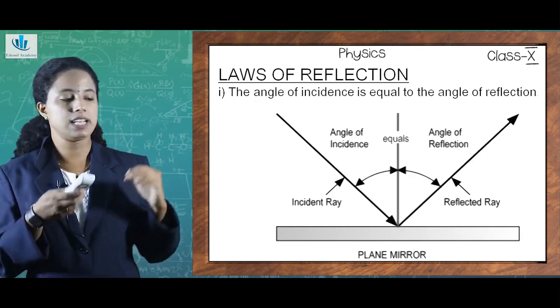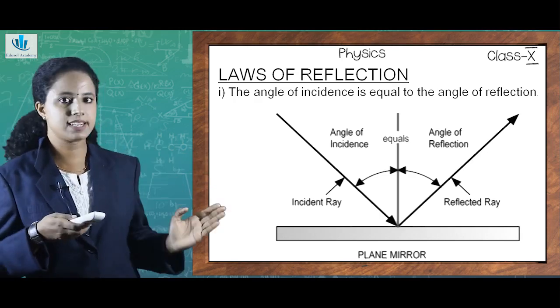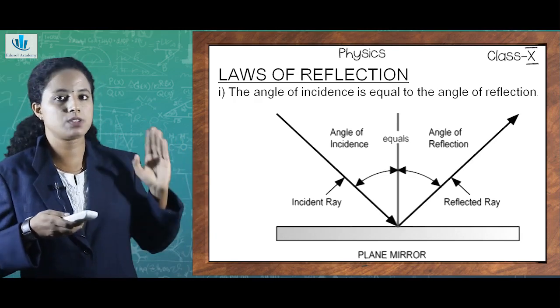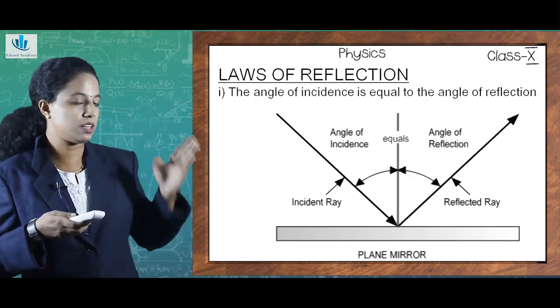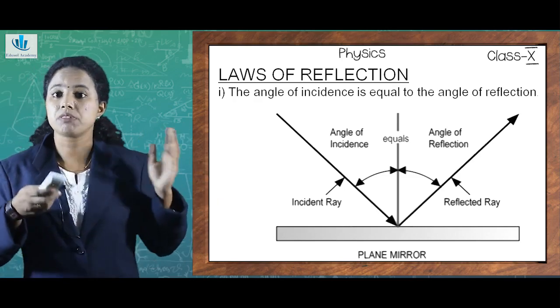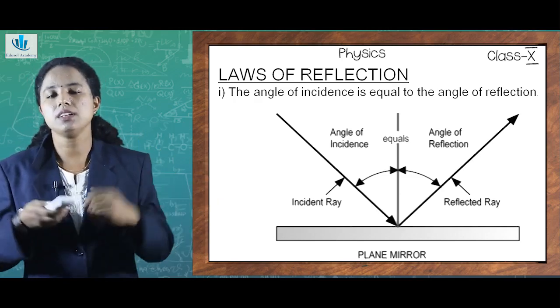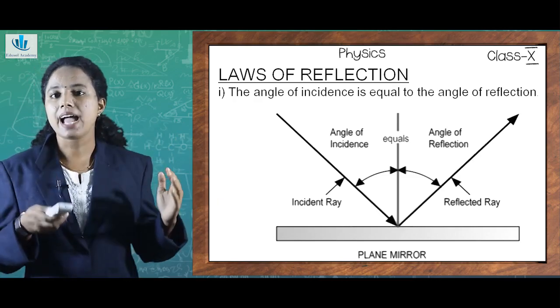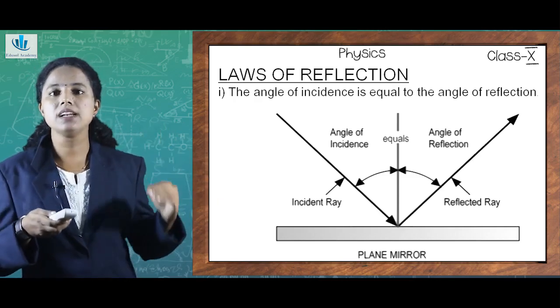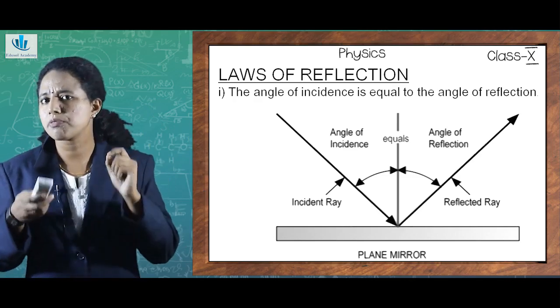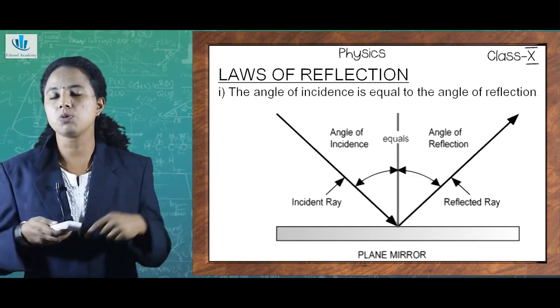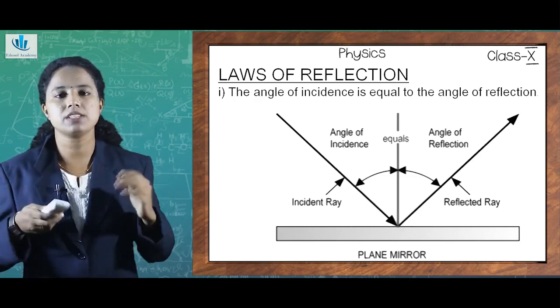Angle of incidence is the angle between the incident ray, or the ray that is coming from the source of light, and the normal. What do you mean by angle of reflection? Reflection angle means it is happening after the reflection. So, the angle between the normal and the reflected ray. What do you mean by reflected ray? The ray that passes outside the object once the reflection happens.